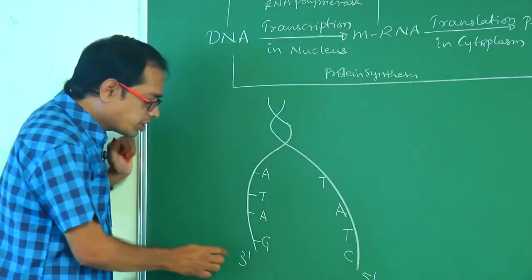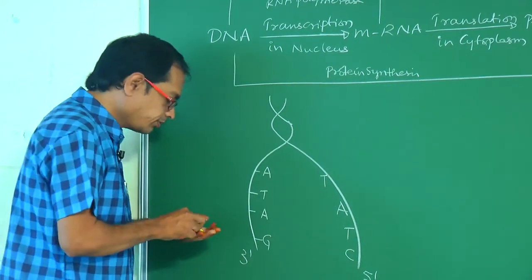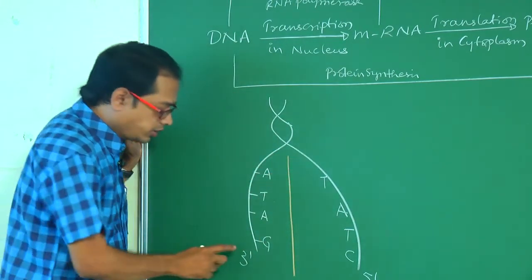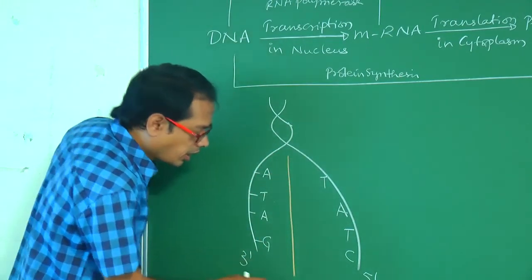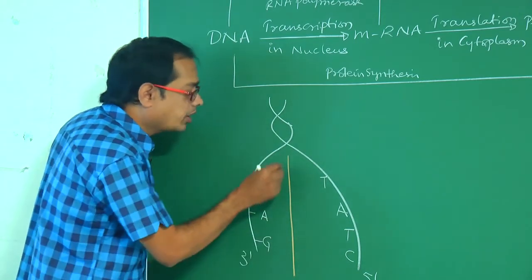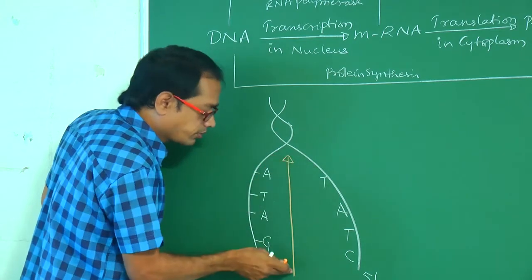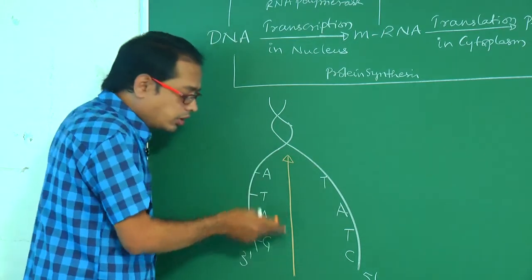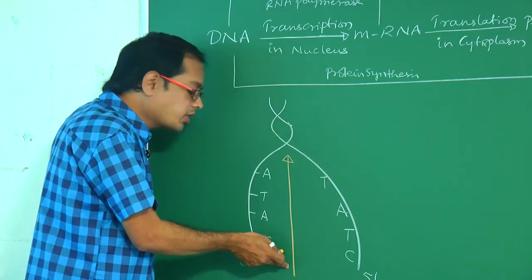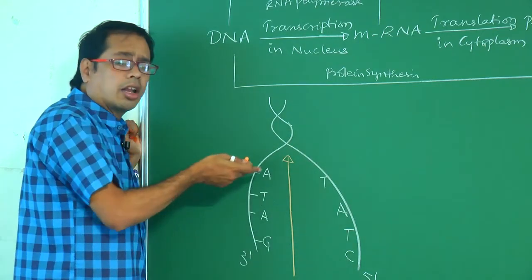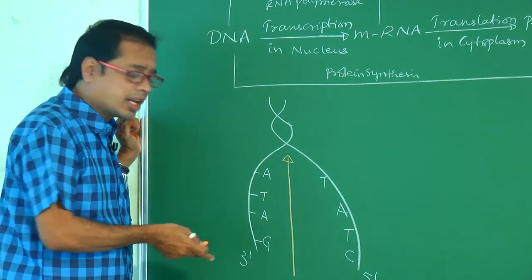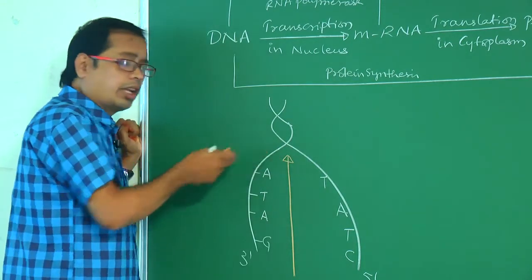So let us suppose this is the 3' end and this is the 5' end, like this it goes. So RNA polymerase goes in which direction? Like this. RNA polymerase catalyzes the polymerization in the 5' to 3' direction.